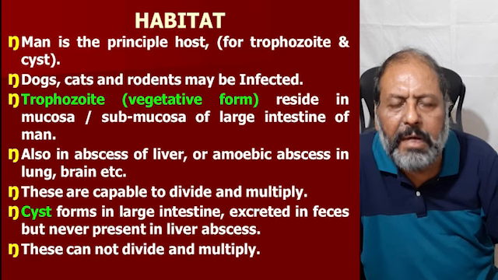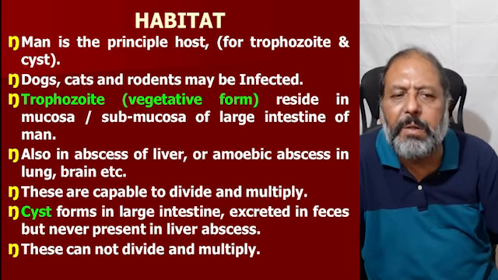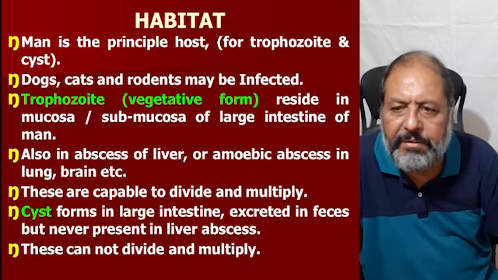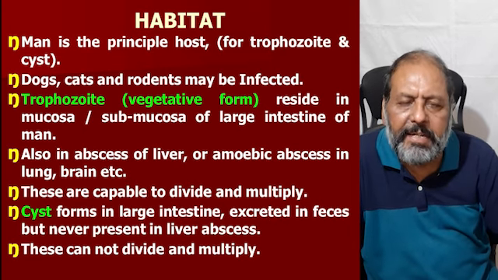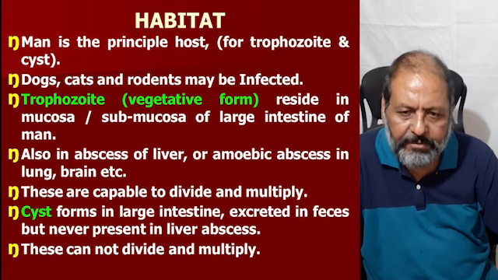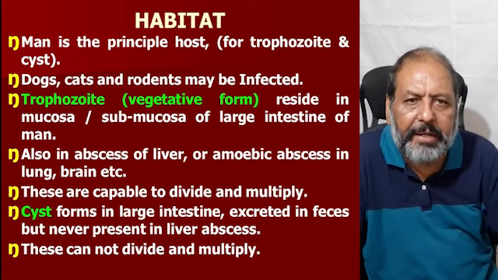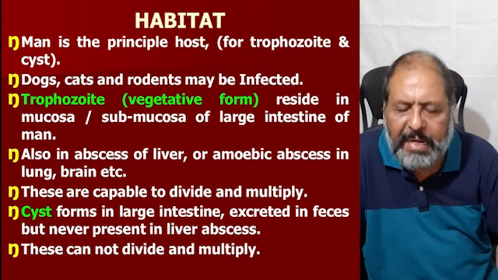Now, about the habitat of this parasite: man is the principal host for the trophozoite and the cyst, and it has been found also in dogs, cats, and rodents. They are also infected by this parasite.